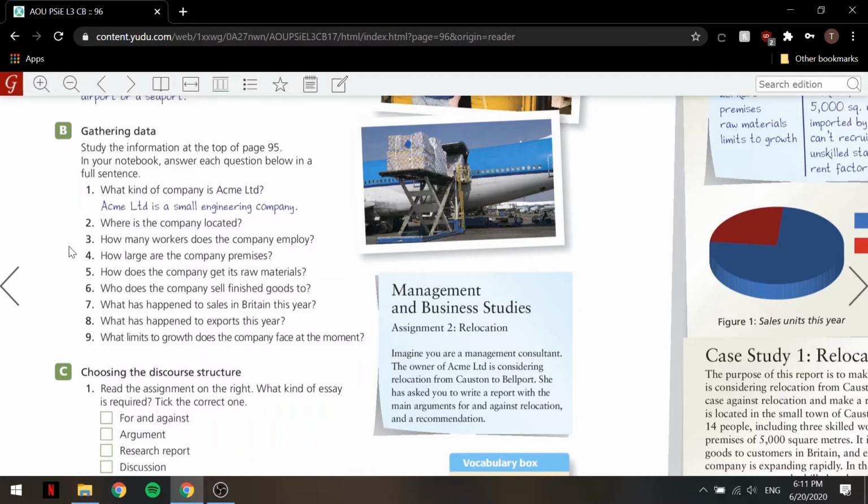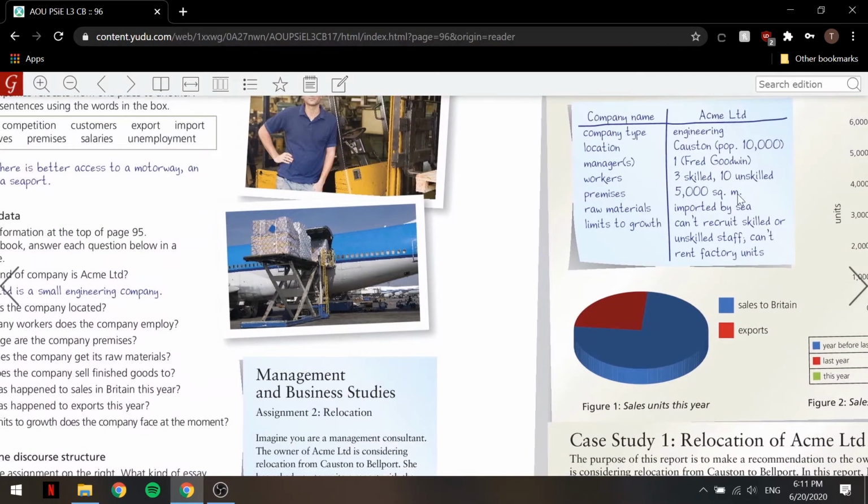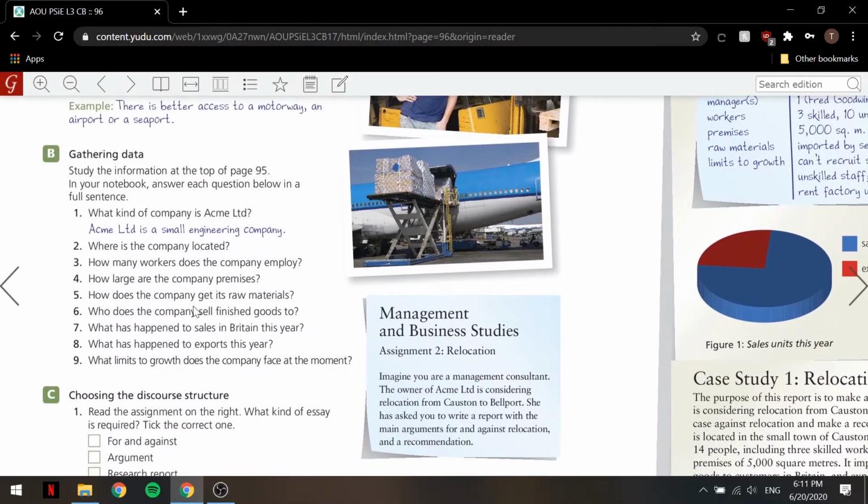How many workers does the company employ? We'll say the company employs a total of 14 people, including 3 skilled workers and 10 unskilled workers. Okay. How large are the company premises? We'll say that the company occupies premises of around 5,000 square meters, as we can see here. Okay. How does the company get its raw materials? We'll say the company imports its raw materials by sea.